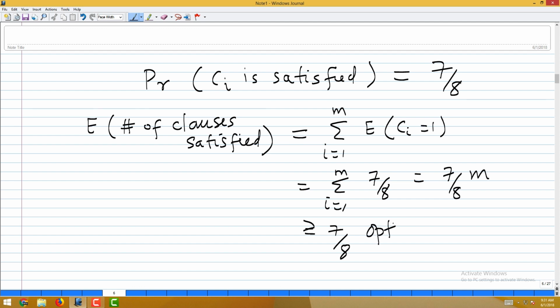What is the optimum, the maximum number of clauses you can satisfy? m is the total number of clauses, so opt is less than or equal to m. So, this is a randomized approximation algorithm whose expected solution quality is at least 7/8 times opt.